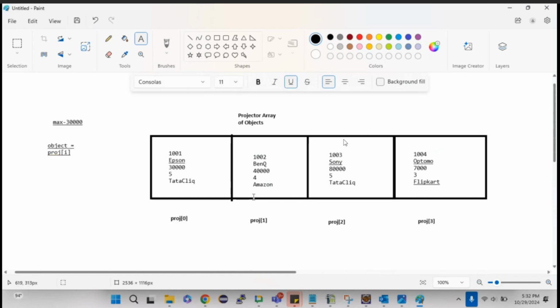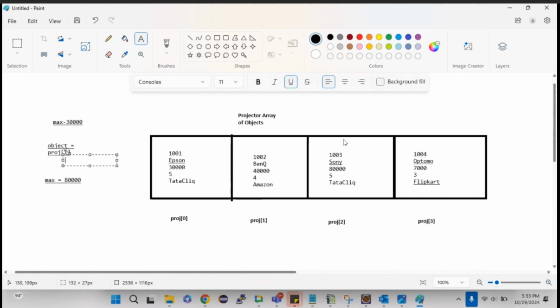Next, the condition will fail. Next, 80,000. So now I'm comparing it with 80,000 whether it is greater than the maximum, because maximum 30,000 has already been stored. So 80 is greater than 30 or not. Obviously 80 is greater than 30, right? So now again the max becomes 80,000.